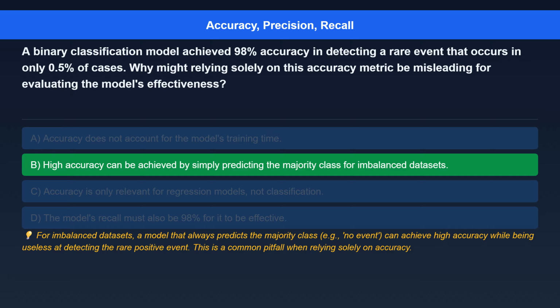Here's the explanation. For imbalanced datasets, a model that always predicts the majority class, e.g., no event, can achieve high accuracy while being useless at detecting the rare positive event. This is a common pitfall when relying solely on accuracy.